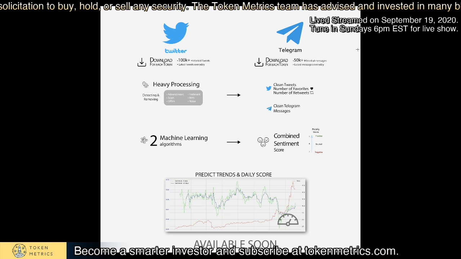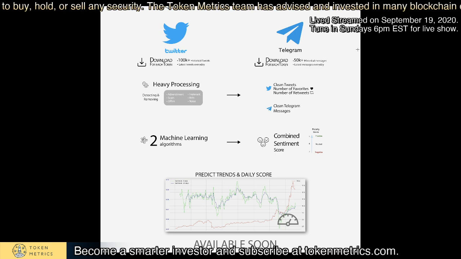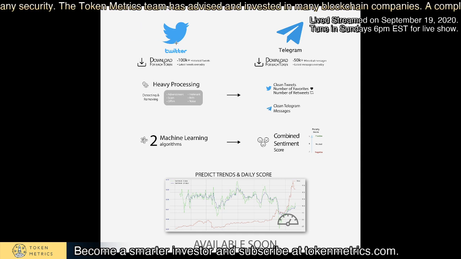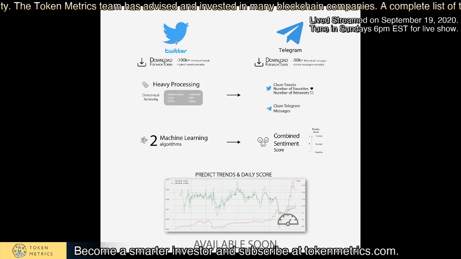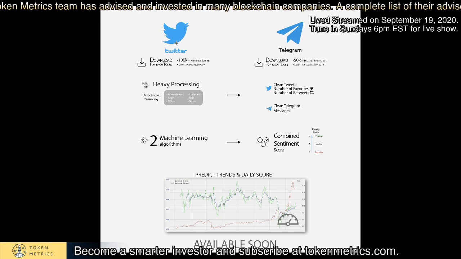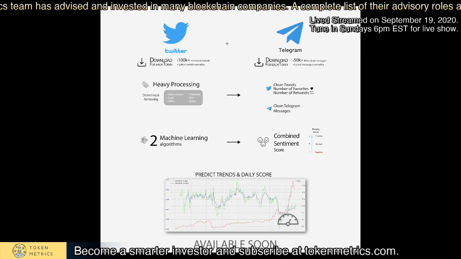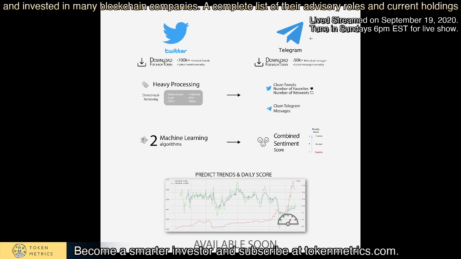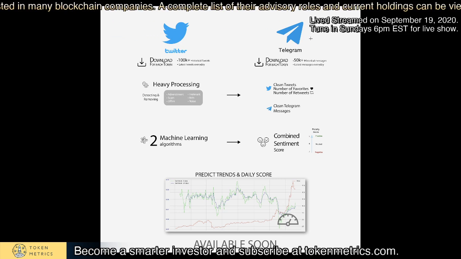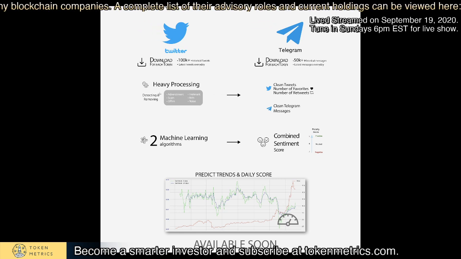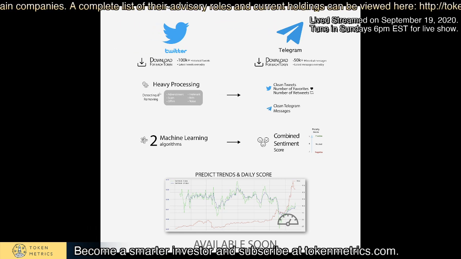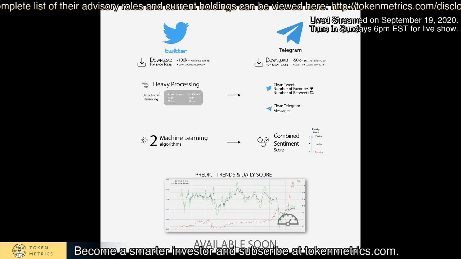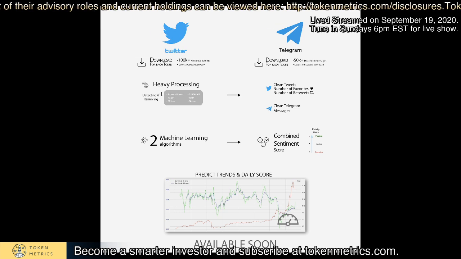So right now we're researching and testing, getting Twitter data, right? So being able to pull in the latest tweets on a particular cryptocurrency, so possibly more than 100,000 tweets. Then also we're pulling in Telegram data, so being able to get what people are saying on Telegram about cryptocurrencies. And we do heavy processing, we filter out ads, scams, bots, all that stuff that's useless, basically cleaning that data.